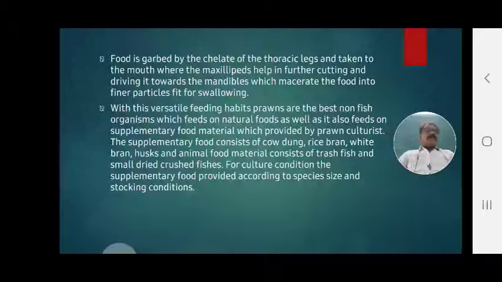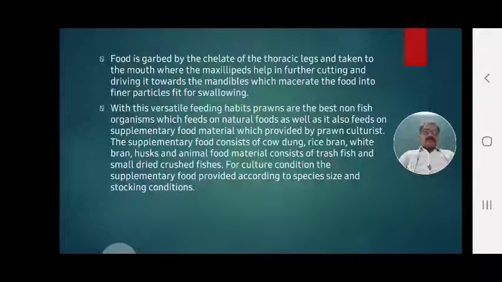Then that powder is spread and mixed into the culture areas of the prawn. That food material is called trash fish and small dried crushed fishes for culture condition.